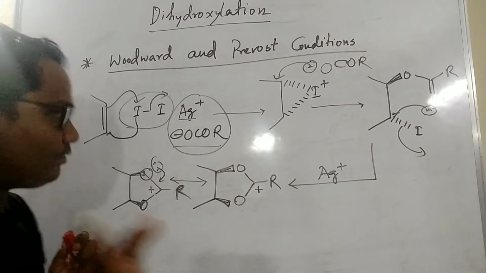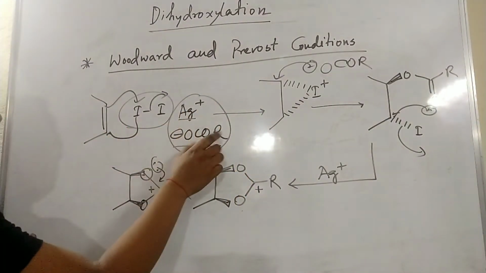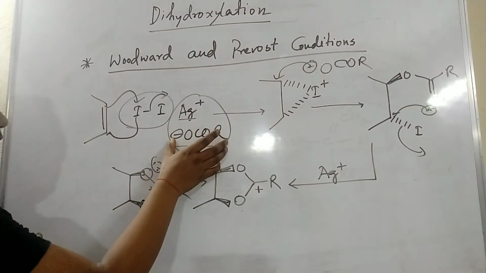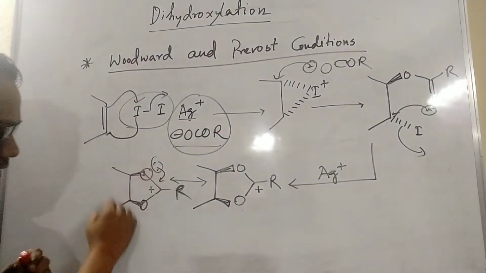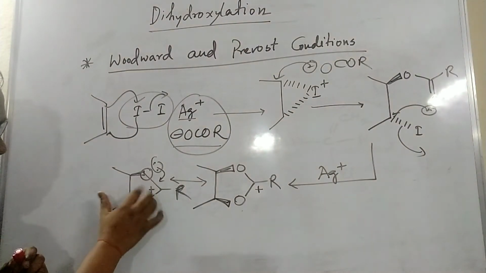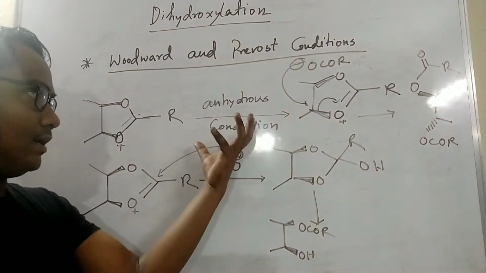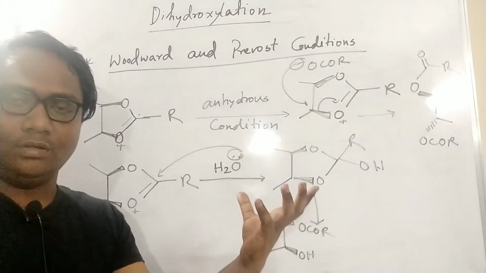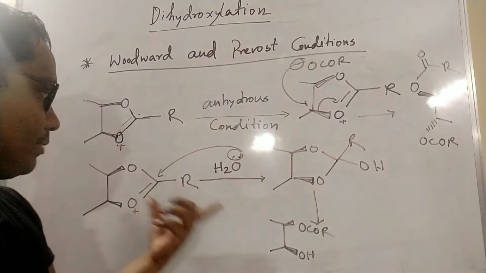You have to understand: first the iodinium salt is formed, then it will be attacked by the ester group of this silver salt, and internally it will attack, and this cationic pathway is generated. Now I will discuss through this. This is the exact picture of the main Woodward and Prevost reaction mechanism.